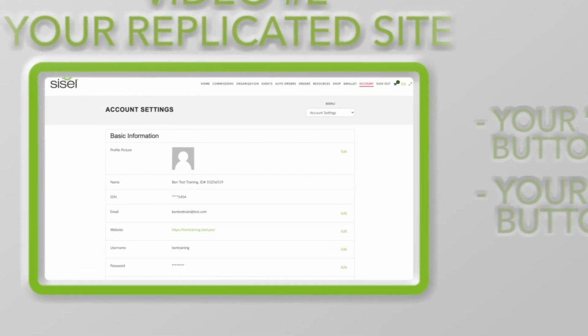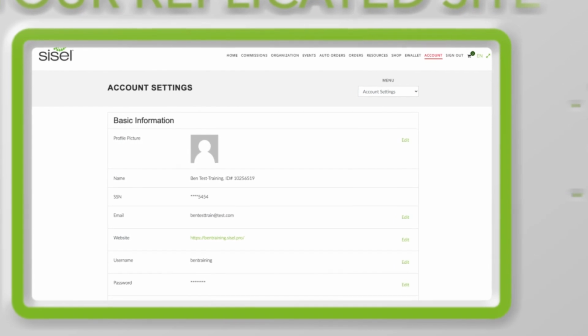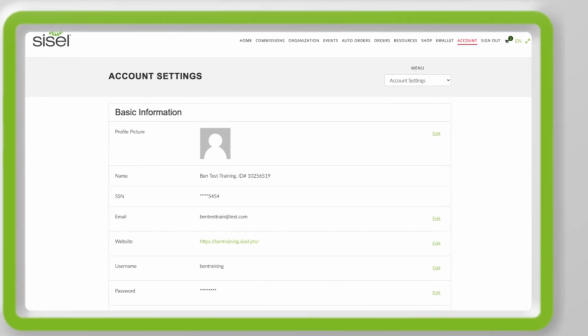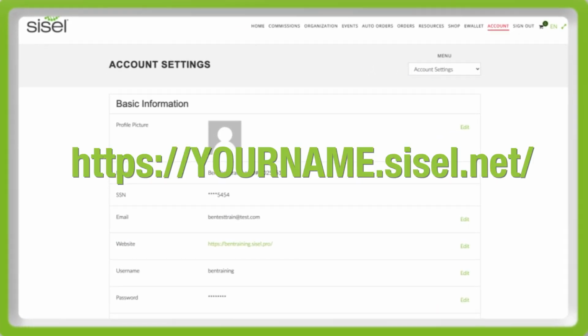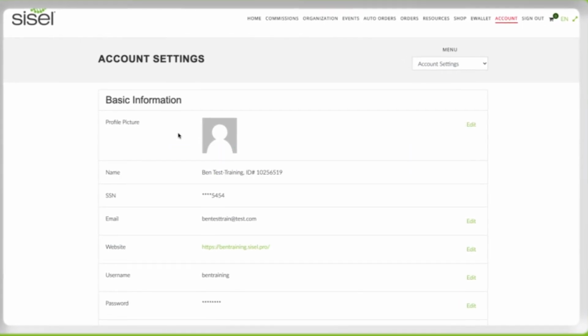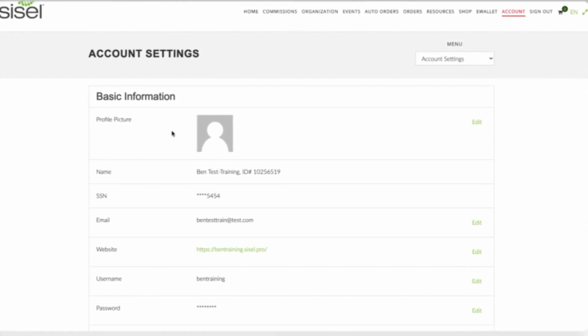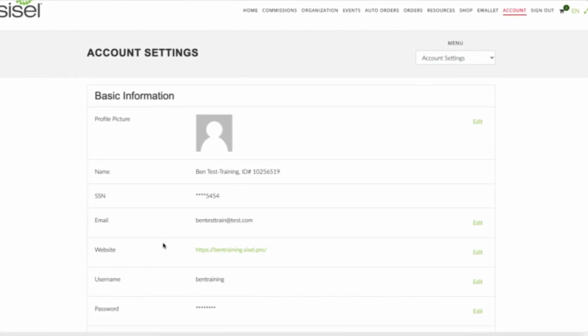So there are a couple of ways to access your replicated site. Most likely the easiest way is to just open up a browser and in your browser's address bar type your username.sisel.net. If you don't want to go that route, you can go back into your account settings that we talked about in the last video, and you'll notice just a few rows down you'll see website here, and if you click on this link it will take you directly to your replicated site. So let's go ahead and go there now.